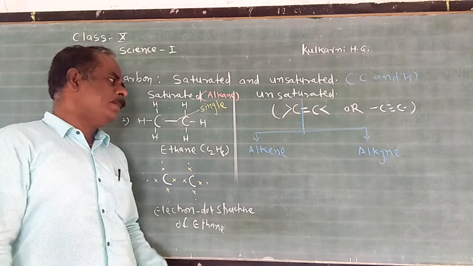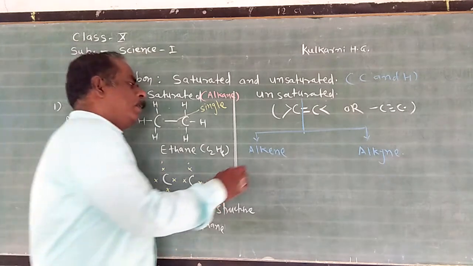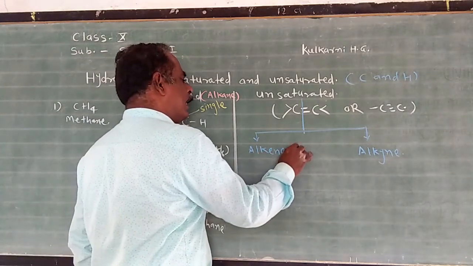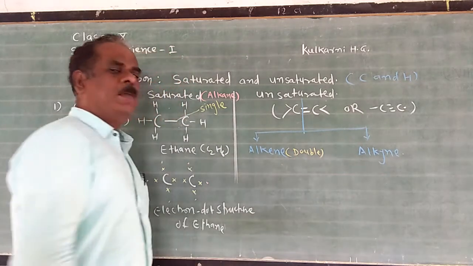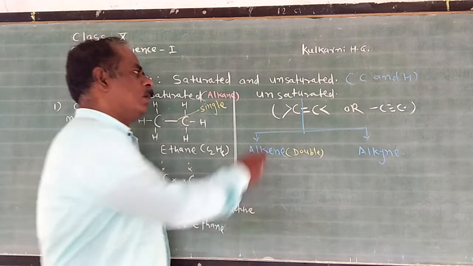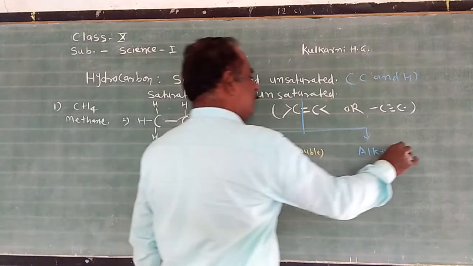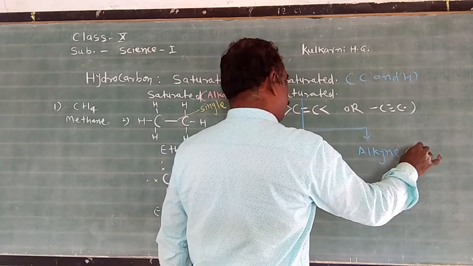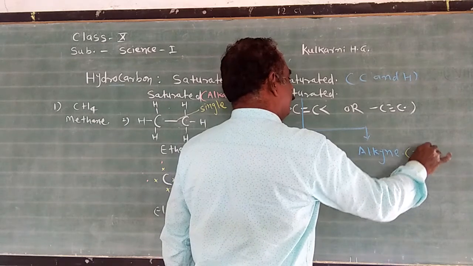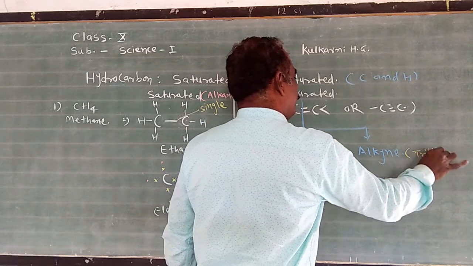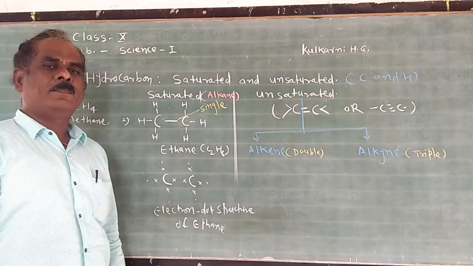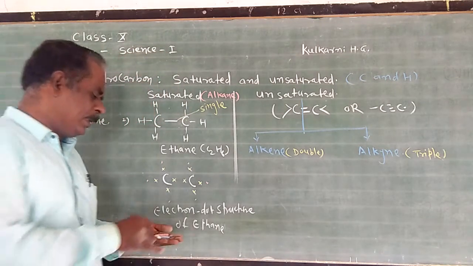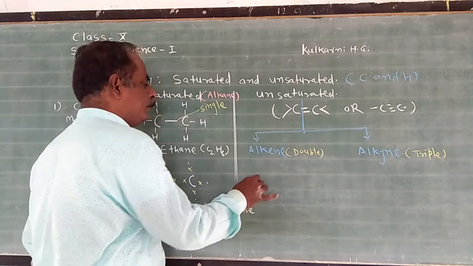What is alkene? The hydrocarbon compound which contains a carbon-carbon double bond. Carbon atoms joined by a double bond are called alkene, and the hydrocarbon compound in which carbon atoms are joined by a triple covalent bond are called alkyne.